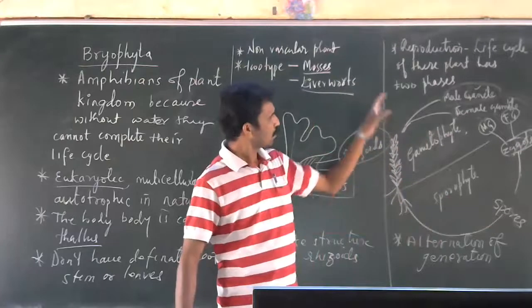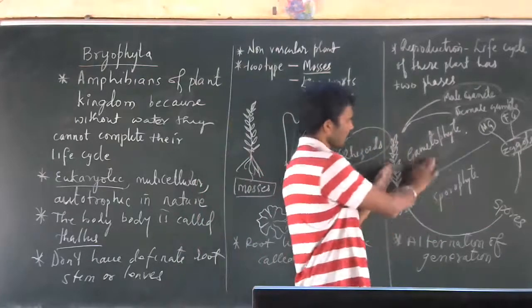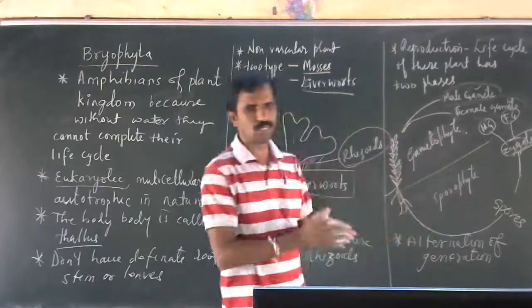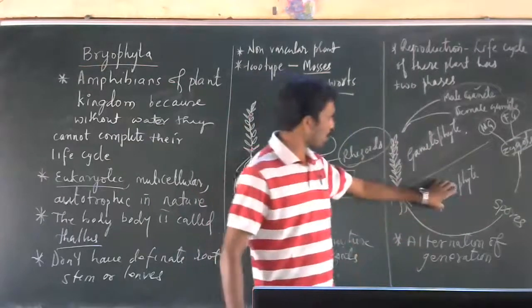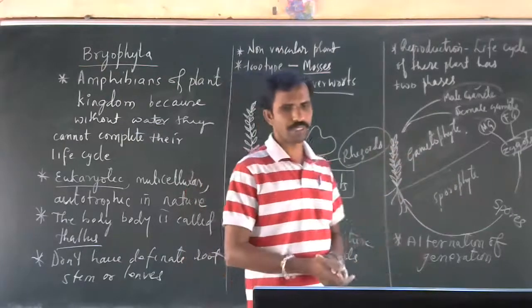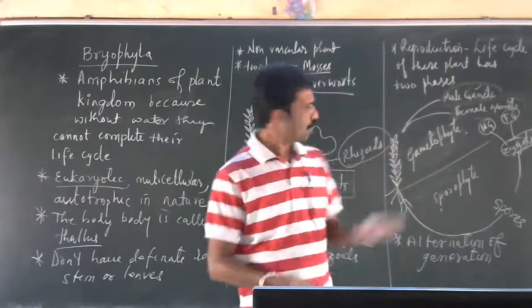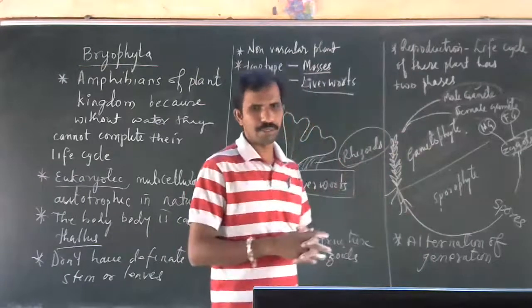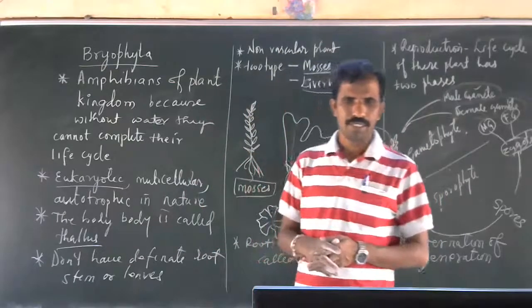Spores develop into a new gametophyte. Remember like this: sporophyte develops gametophyte, gametophyte develops sporophyte. This is called alternation of generation. Here the sporophyte is dependent on the gametophyte. Understood? So this is about the life cycle and the characteristics of the bryophytes.